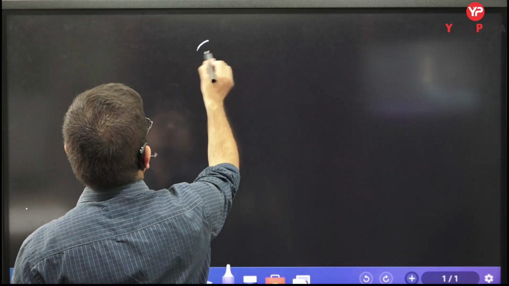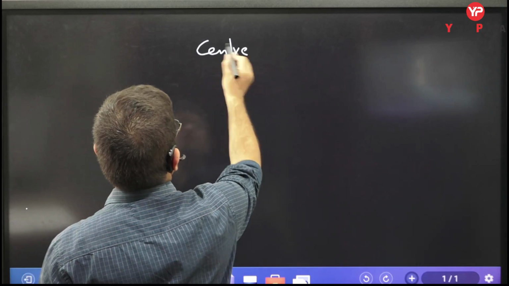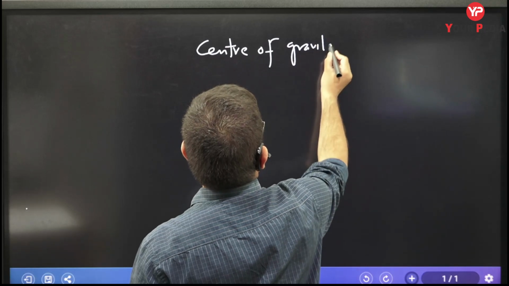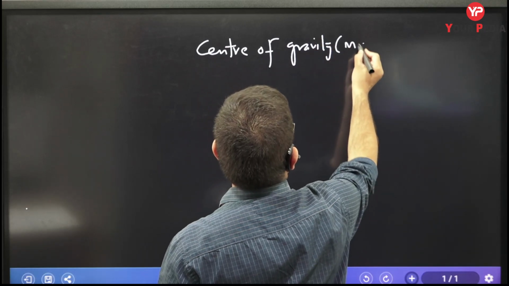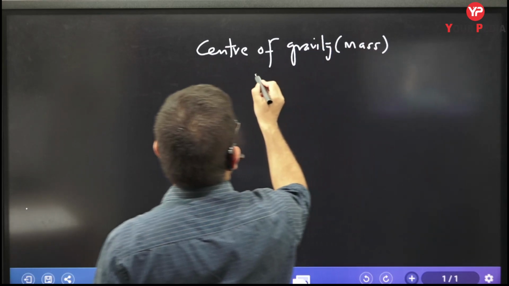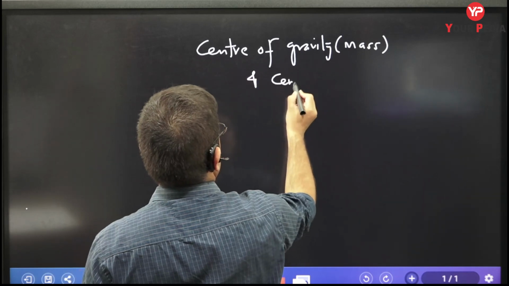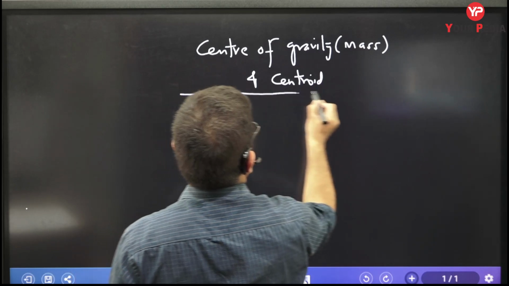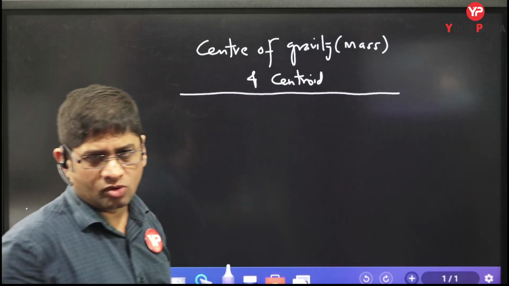So I'm going to discuss first what the center of gravity is. Center of gravity is also called center of mass, and centroid. That is my first topic.